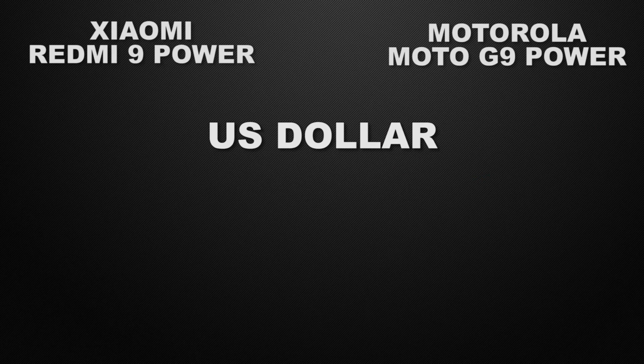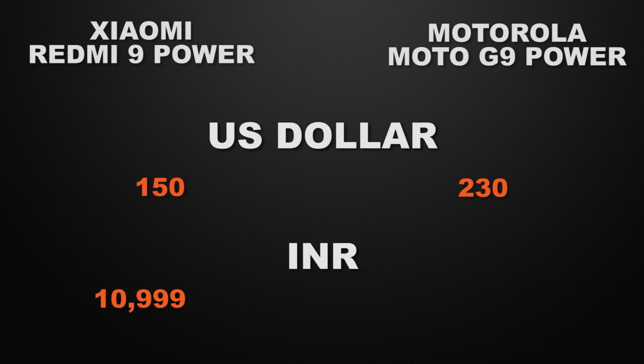So clearly the winner here is 9 Power because it has OTG support. Moving to the price of the devices. In the international market, 9 Power is available from $150, whereas G9 Power is available from $230. In the Indian market, 9 Power will start from 11,000 rupees and G9 Power is available from 12,000 rupees.